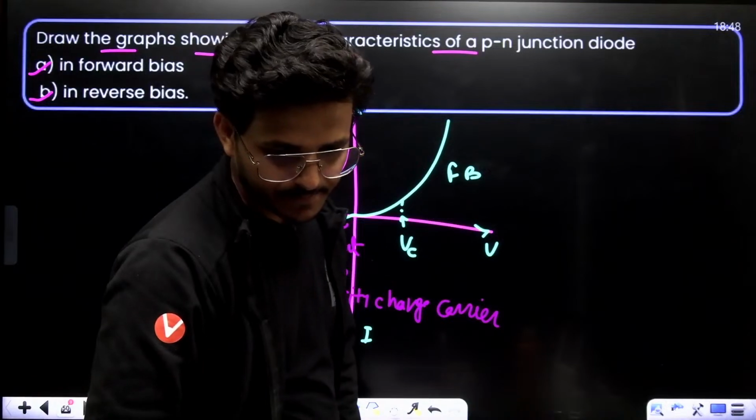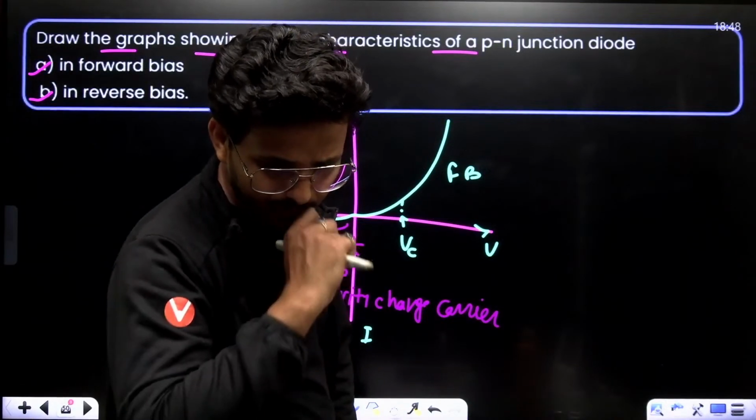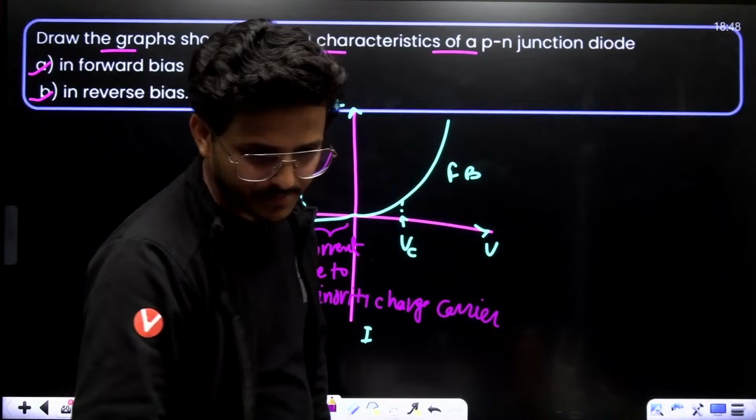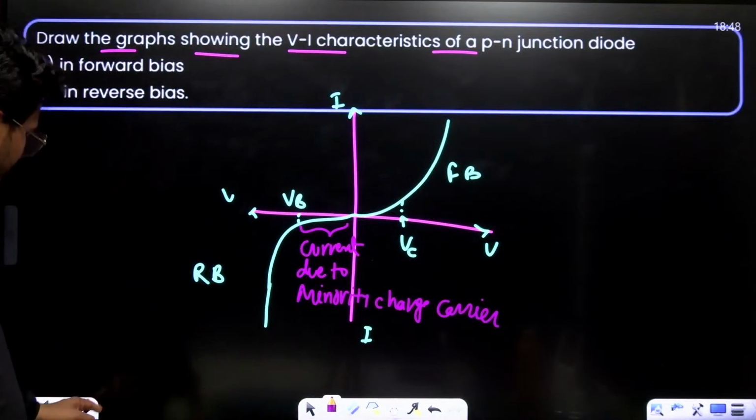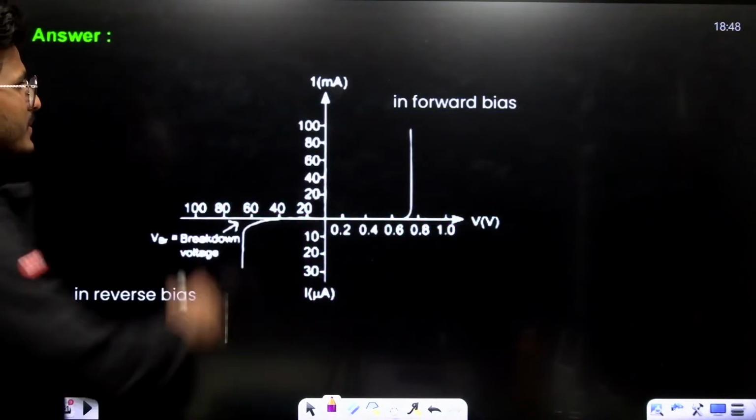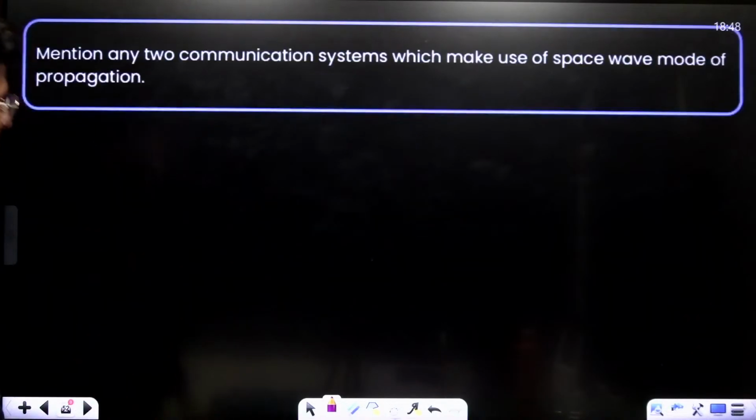Alright? Sidhu sir, derivation explain. Which derivation, Sidhu? Which derivation? Okay, this is in forward bias, this is in reverse bias.